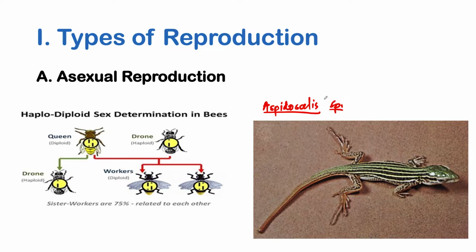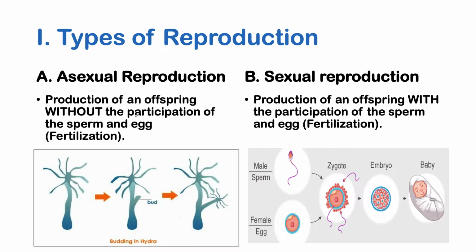Some members of the group, some species that belong to this genus of lizard, are able to undergo parthenogenesis. So those are types of asexual reproduction. Now we go to sexual reproduction, as we mentioned again earlier.